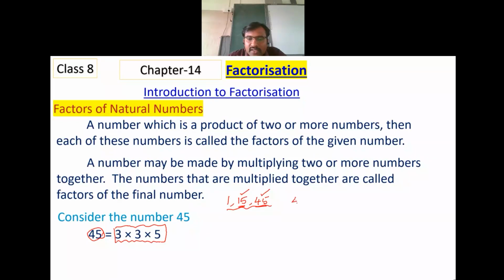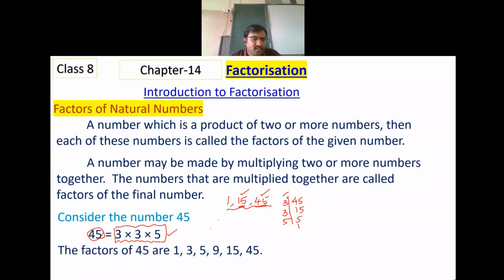When you do prime factorization of 45, it has to be divisible by 3 first, 3 fifteen times, further 3 five times, and 5 one time. These numbers only are written here. They are the prime product. Though the factors of 45 are 1, 3, 5, 9, 15, 45, here the prime factors are only 3 and 5.